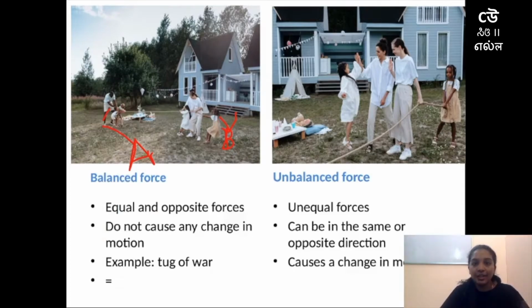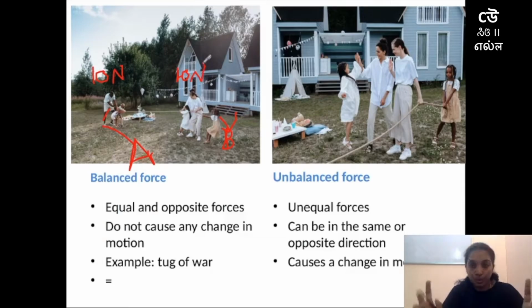So let me assume team A and team B are applying force, but the force which team A and team B are applying is equal. For example, team A is applying a force equal to 10 Newton, and team B is also applying a force equal to 10 Newton.